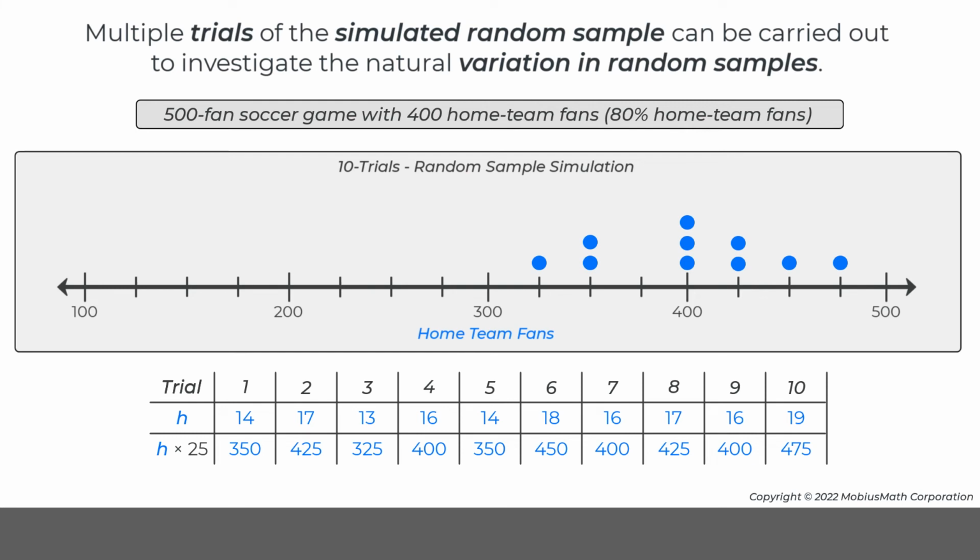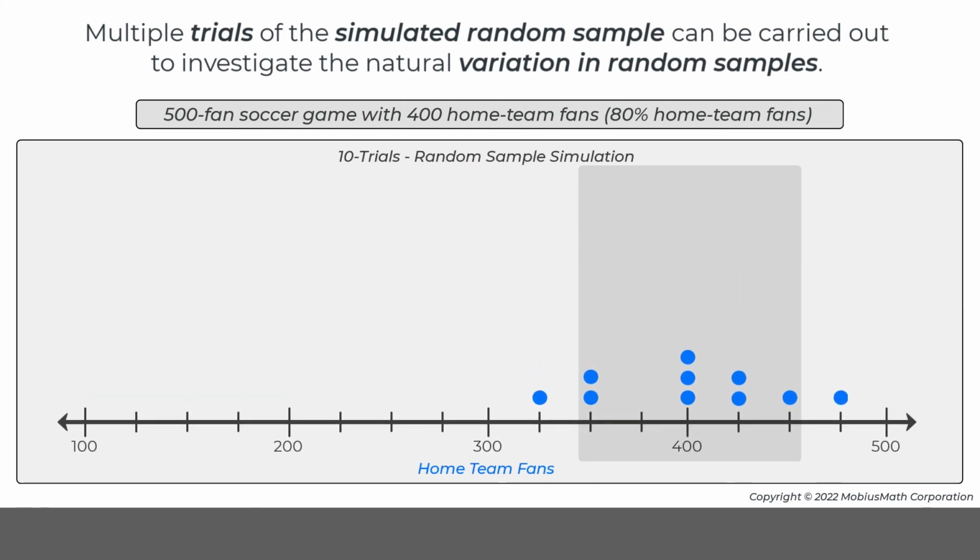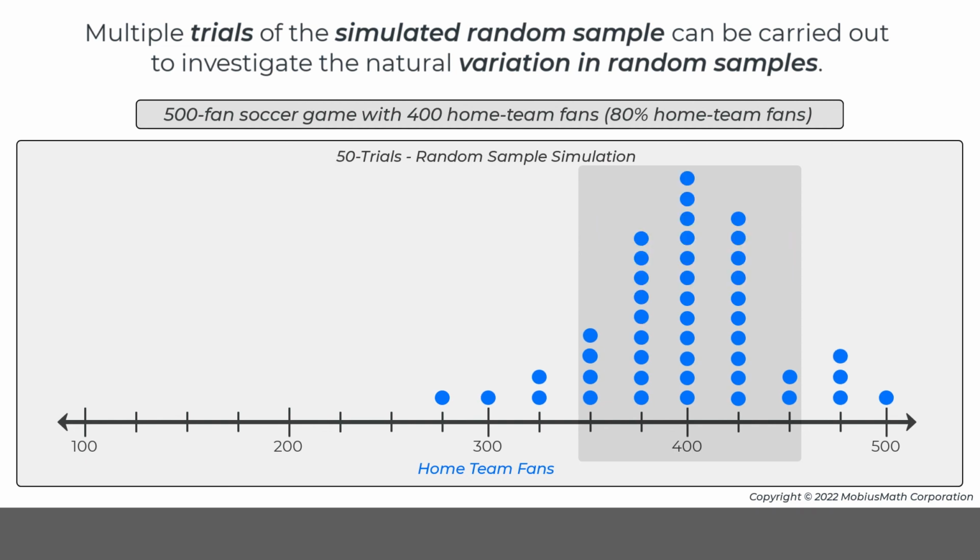Notice that the distribution of these predictions is centered around the actual number of home team fans at the game, 400. This means that the likelihood of a random sample predicting a result close to 400 home team fans is higher than the likelihood of predicting a result that is further away from 400 home team fans. This result becomes more clear as more and more trials of the simulated random sample are conducted.